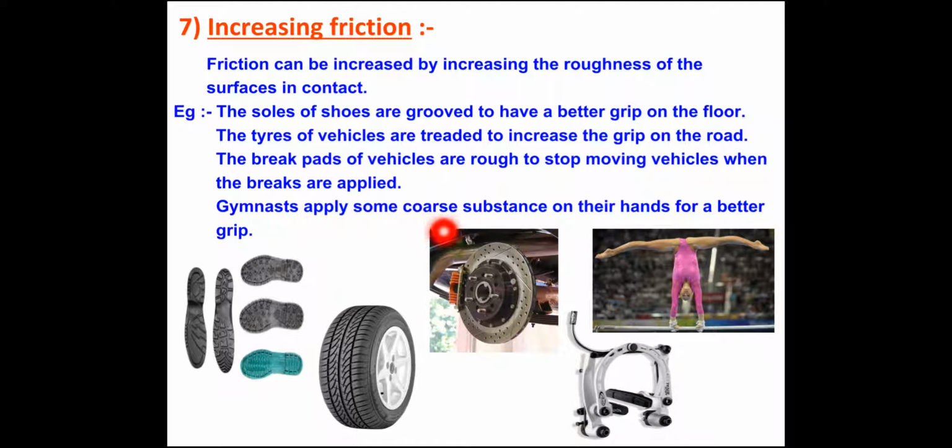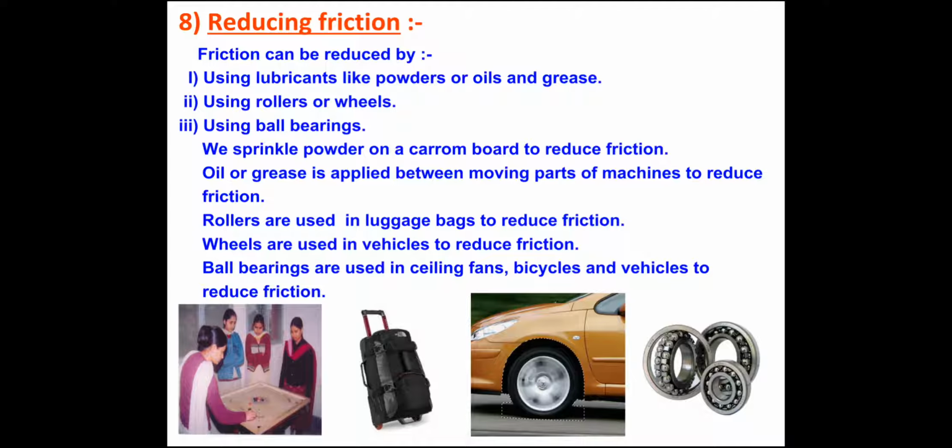Gymnasts apply some coarse substance on their hands for better grip. Coarse substance means rough substance. Even while playing kabaddi, players also apply coarse substance on their hands for a better grip. So here, by making the surface rough, we can increase the friction.